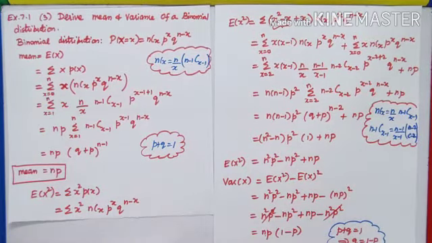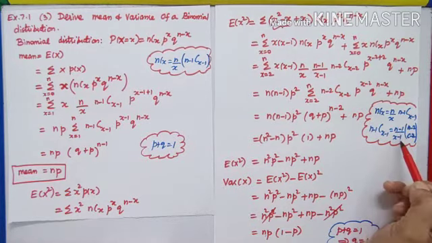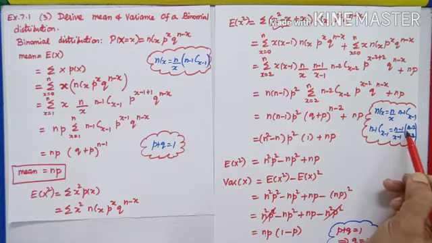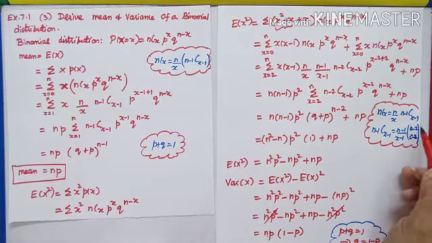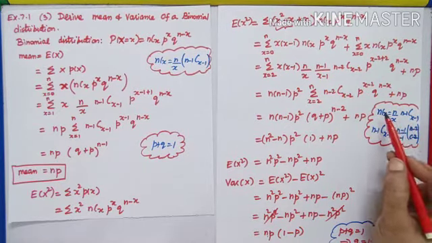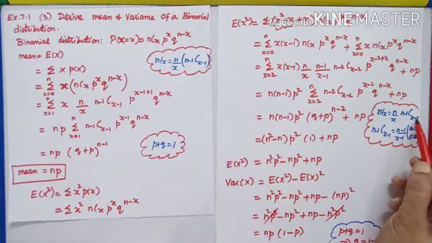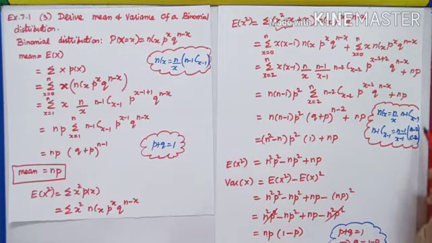The next step, n minus 1 c x minus 1, I can further write n minus 1 by x minus 1, then subtract 1, n minus 2 c x minus 2. This is another notation of writing this combination. I can write n minus 1 c x minus 1 like this, or in brackets one below the other. Both are combination notation only.